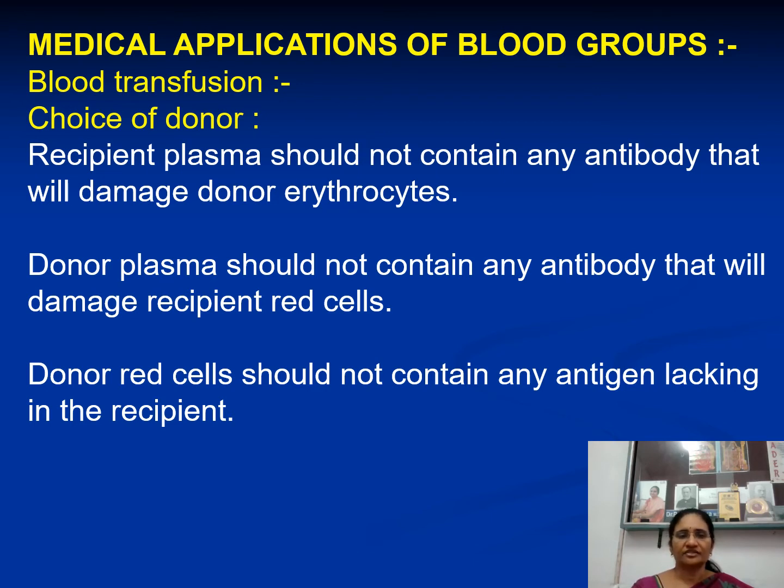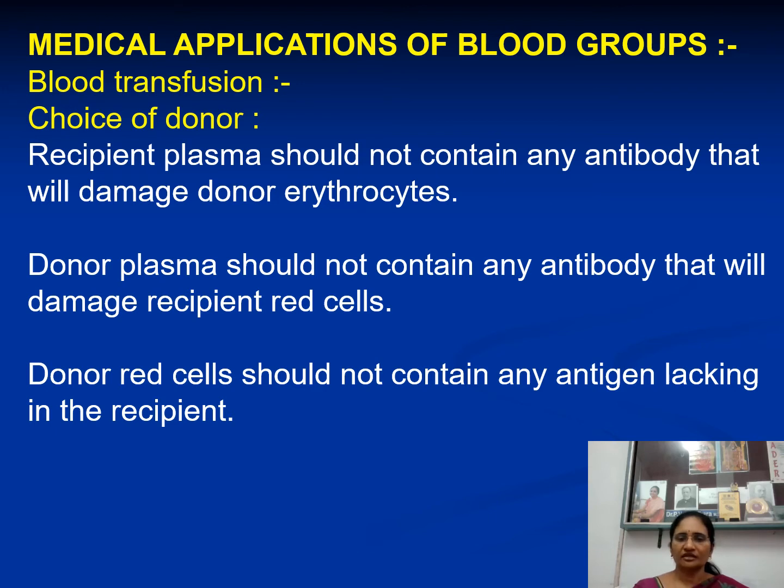Right? That is the first point. And then donor plasma should not contain any antibody that will damage recipient red cells, vice versa. Donor plasma should not contain any antibody that will damage recipient RBC. And the third point is donor red cells should not contain any antigen lacking in the recipient.